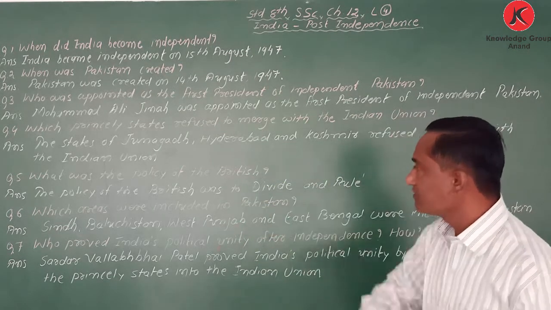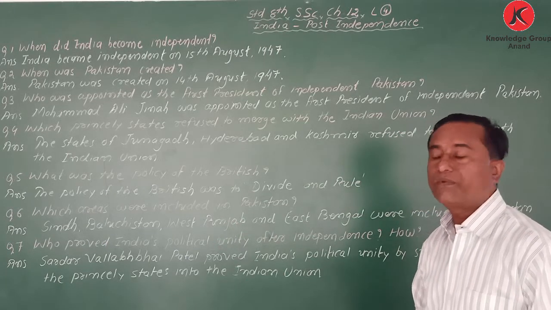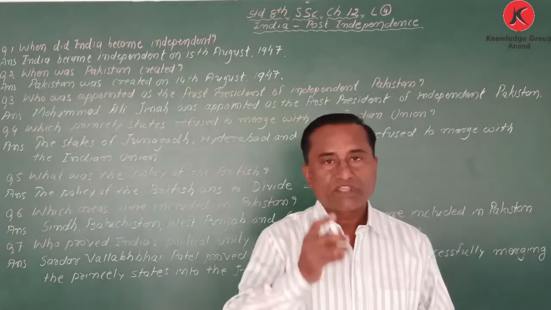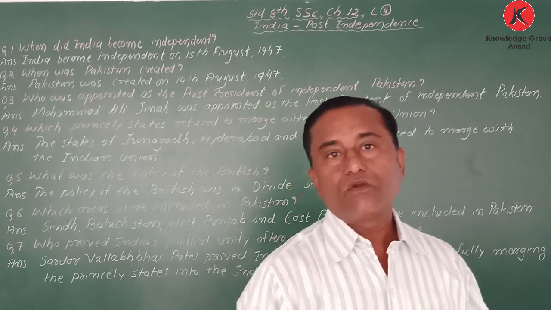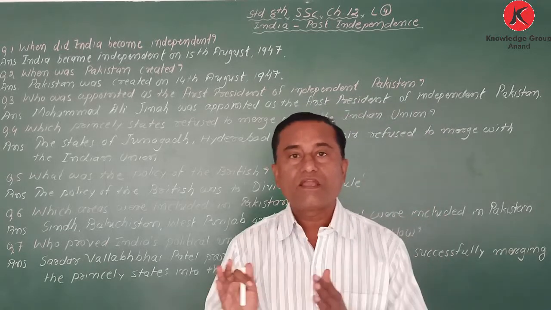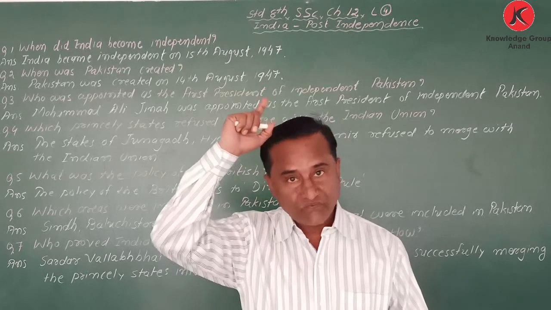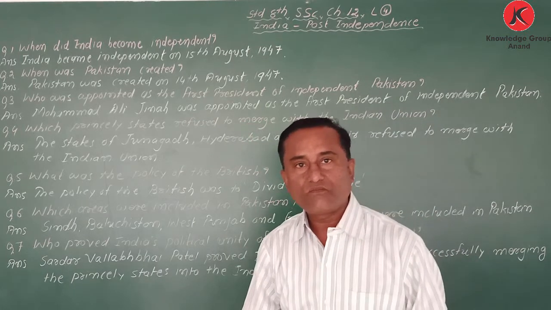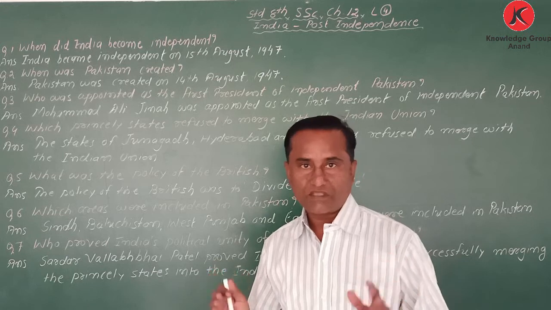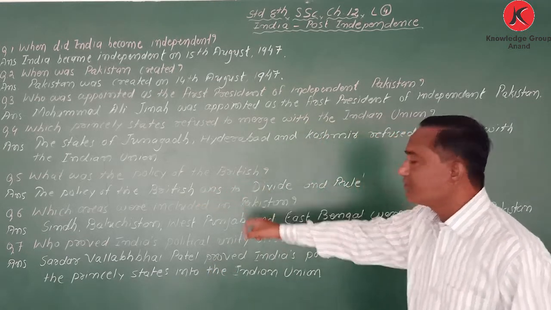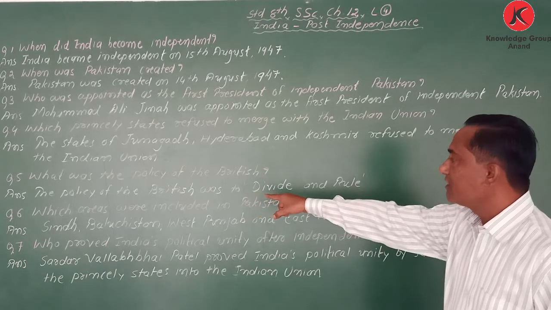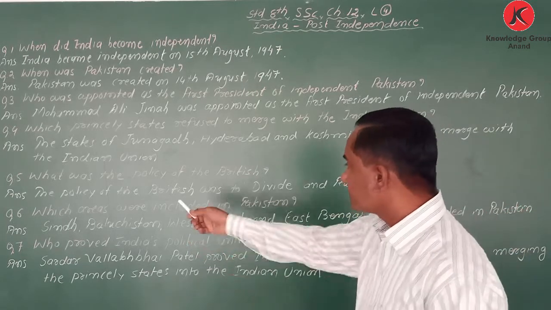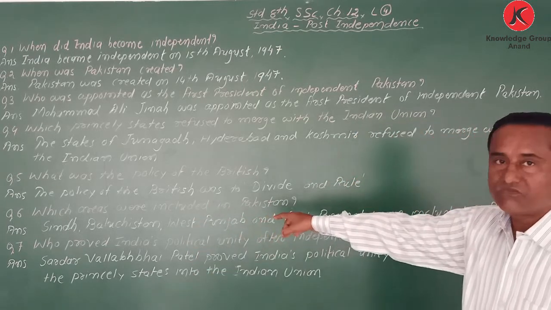Got it? Next, what was the policy of the British? We know in 1905, the policy was to divide the Hindu community and the Muslim community. The Bang movement we have learned already. The Britishers followed only one policy, and that was divide and rule. So the policy of the British was to divide and rule.